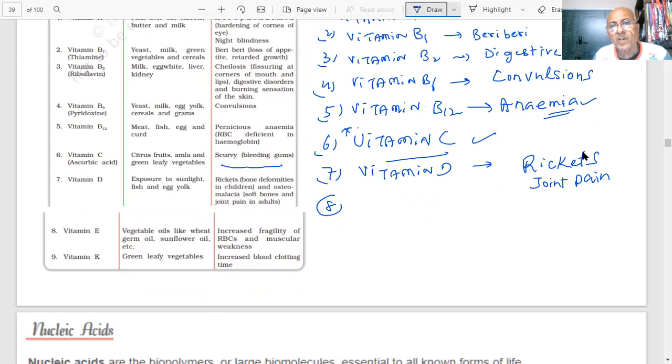Vitamin D. What about vitamin E, student? Deficiency causes increased fragility of RBC and muscular weakness. Where it is present: vegetable oils like wheat germ oil, sunflower, etc. I said there are oils and ghee, students.